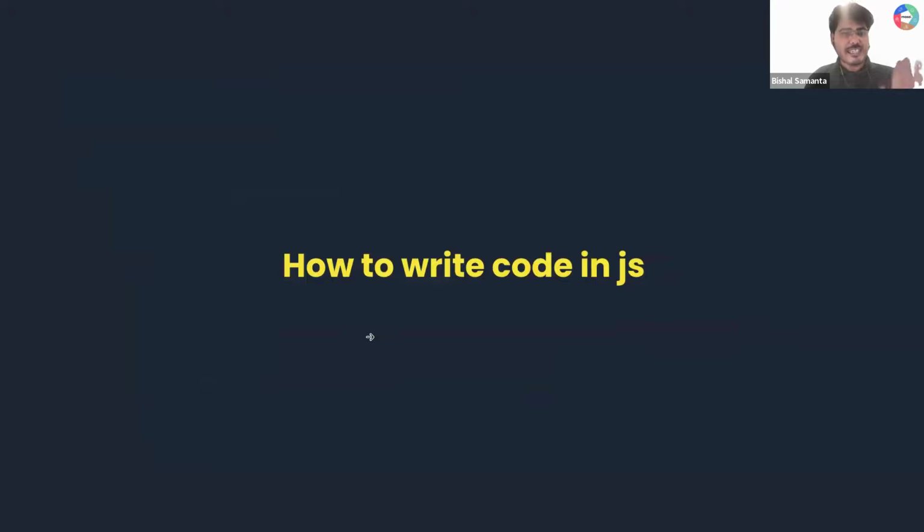Okay. Now let's start with the next topic, how we can write our first JavaScript code, right? To write your JavaScript code, you need some code editor. Do you know any code editor name where you can write JavaScript code? Yes. So many of you are typing, you can use VS Code. You can use Atom and all what not, right? But you need to have some code editor where you can write the program, right?